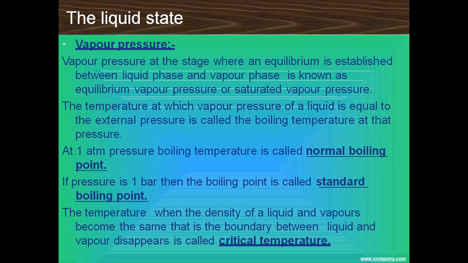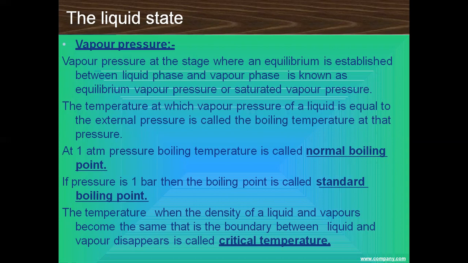Okay, when the pressure is 1 atm and the liquid state starts boiling, that is known as the normal boiling point. If the pressure is 1 bar, then the boiling point is the standard boiling point. Standard means we have standardized the situation. We know standard temperature, pressure, standard boiling point. Standard means we are just fixing the environment of that reaction. Here we are fixing the pressure at 1 bar. It means the standard pressure is there. So that is why this is known as the standard boiling point, right?